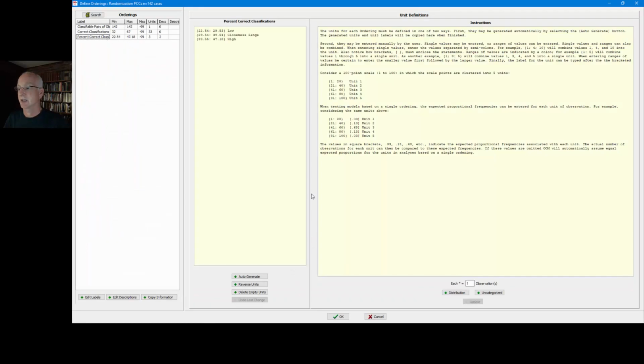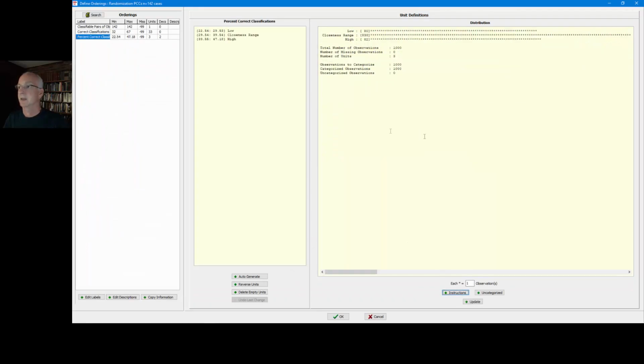edited the distribution of PCCs, and we can see that we have 838 of the PCCs within that closeness range. But I want to draw your attention from this analysis to this upper unit here, this highest unit of observation. Notice that it ranges from 39.55 up to 47.18.